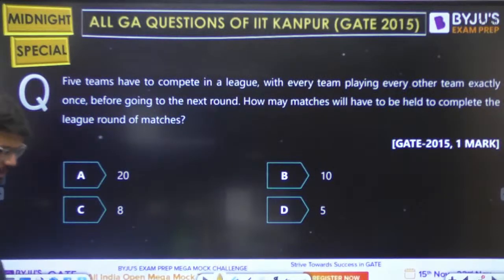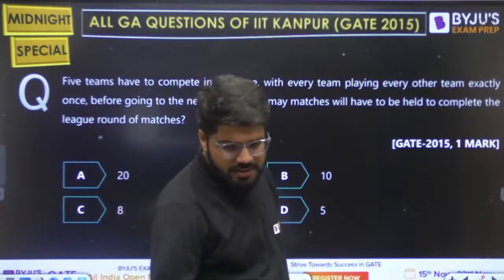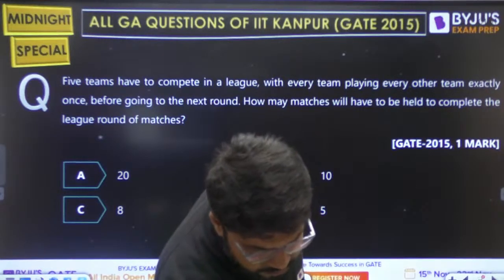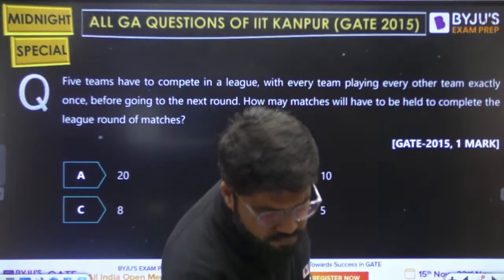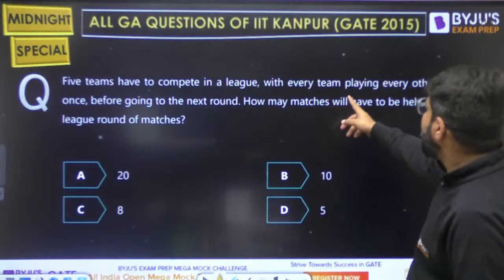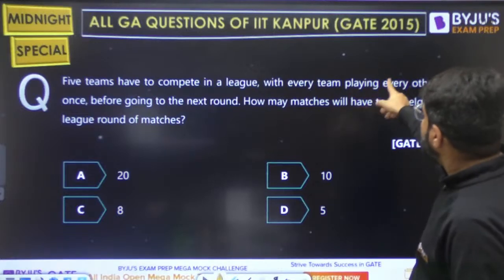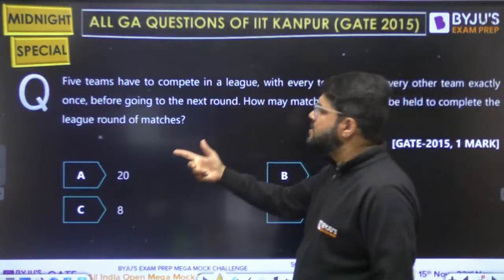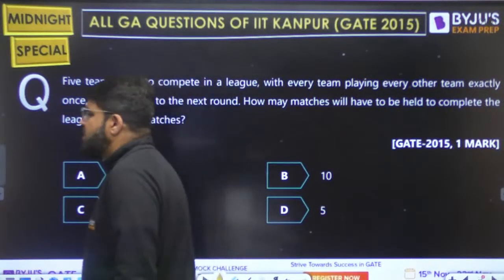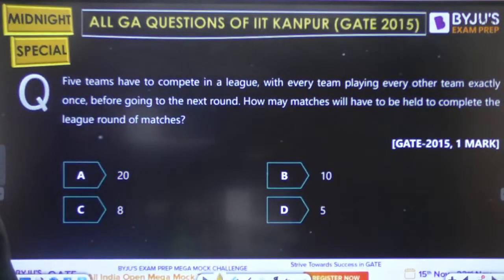Very simple question of counting. Guys, answer this one quickly. 5 teams have to compete in a league with every team playing every other team exactly once before going to the next round. How many matches will have to be held before completing the league round of the matches?